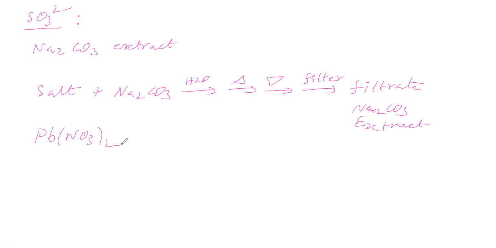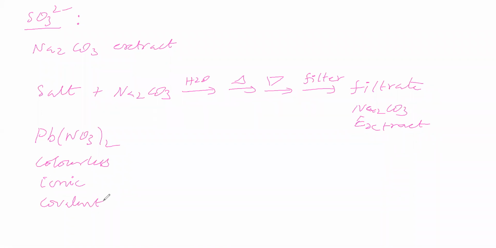If the given salt is, suppose, lead nitrate, it is a colorless salt. This colorless salt has ionic nature as well as covalent nature.